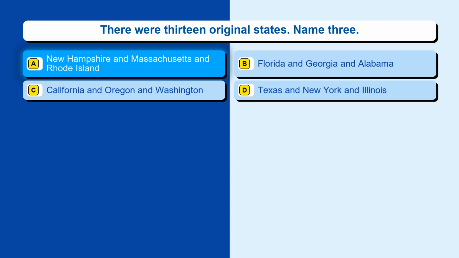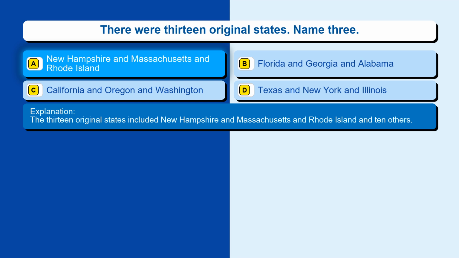The correct answer is option A, New Hampshire and Massachusetts and Rhode Island. The 13 original states included New Hampshire and Massachusetts and Rhode Island and 10 others.